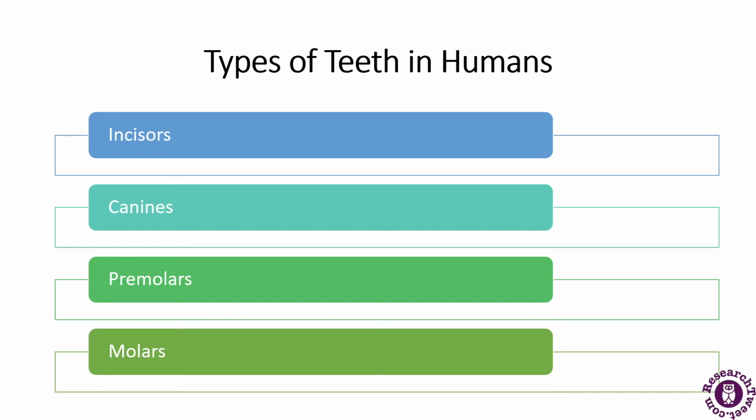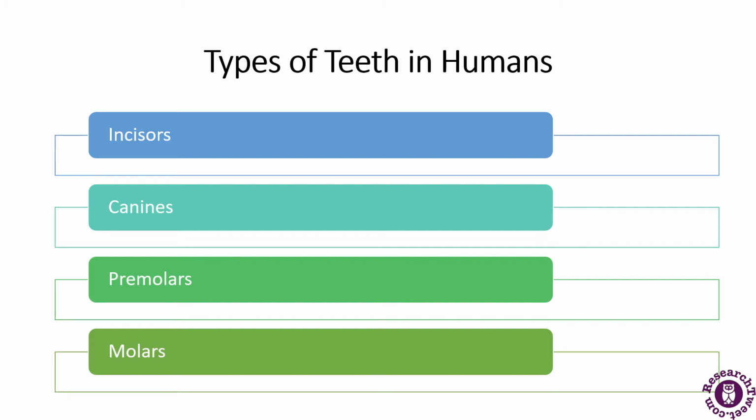Now, as I was discussing, teeth are of different types in humans. Teeth are one of the strongest parts of the human body. What is it composed of? It is mainly composed of proteins and minerals. Apart from digestion, teeth also play an important role in speech as well. An adult human will have 32 teeth, which also includes the wisdom teeth. We will be discussing each of these in detail. Now molars are the first permanent teeth to develop, and most adults will have their complete set of permanent teeth by the age of 21.